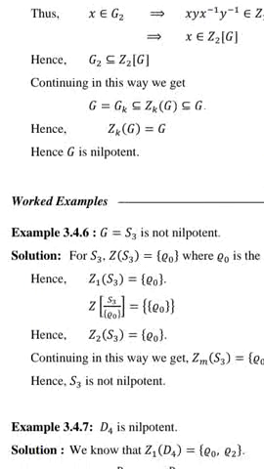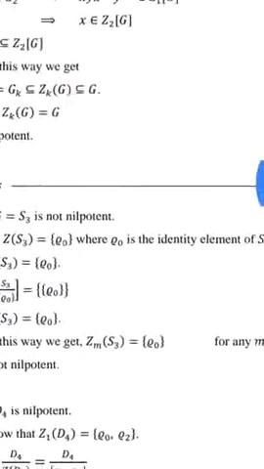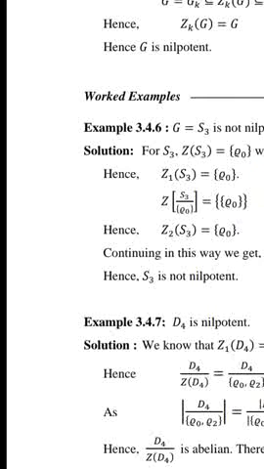Now, example: show that S3 is not nilpotent. For S3, Z(S3) = {ρ0}, where ρ0 is the identity element of S3.